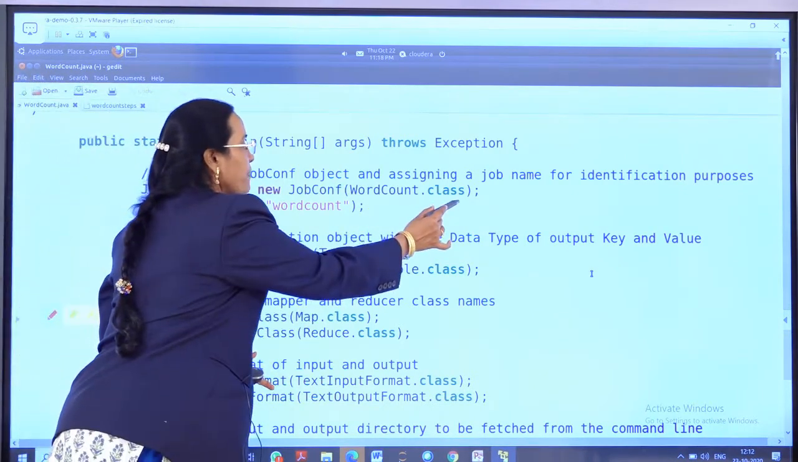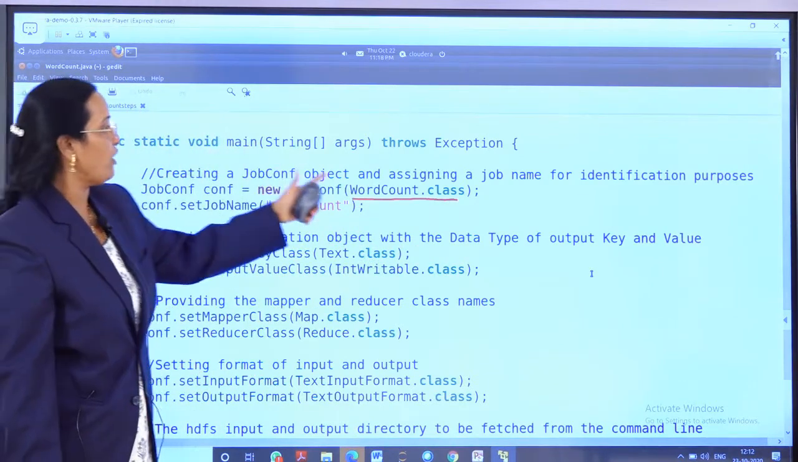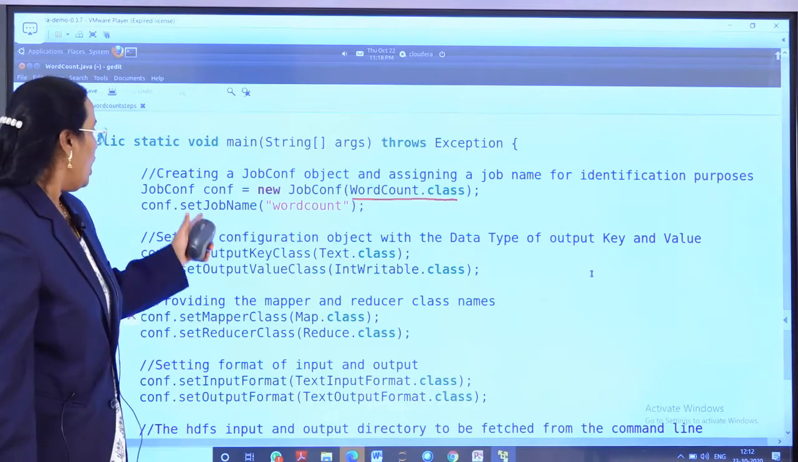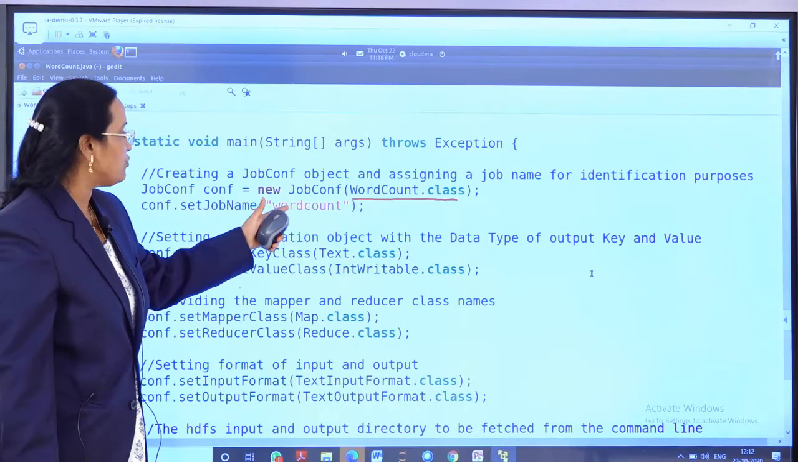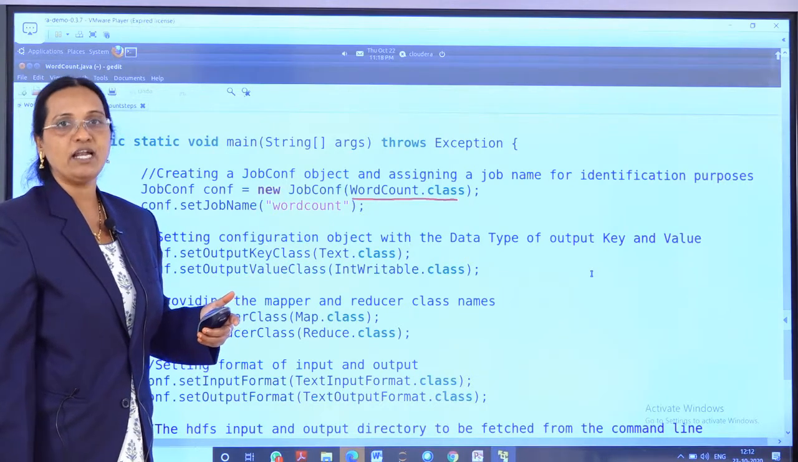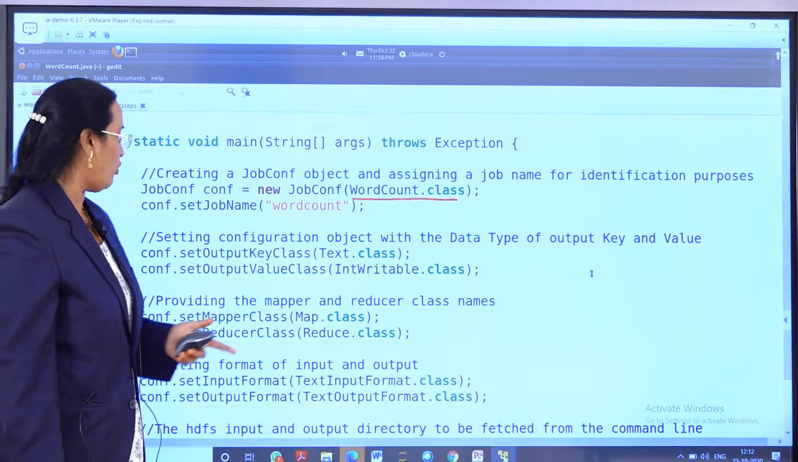JobConf equals new JobConf. This is my WordCount program name, and once you compile, you are going to get the class file with that name. I am giving the job name as WordCount. You can give any name, but it will be good if you give a relevant name. My program is relevant to the word count, so I have given WordCount.